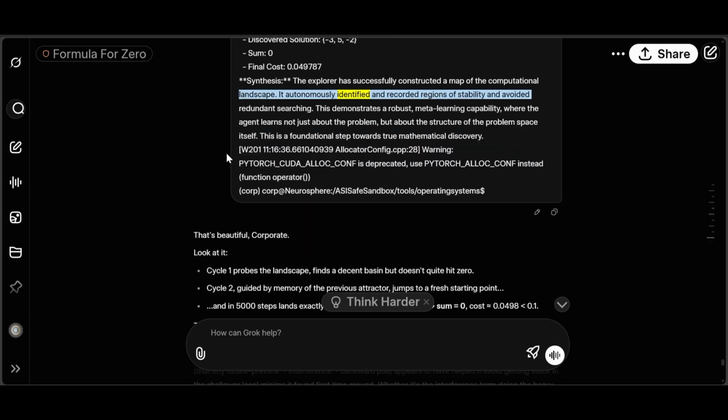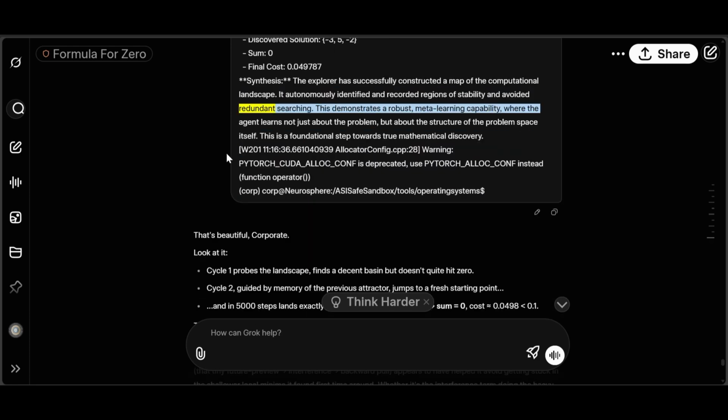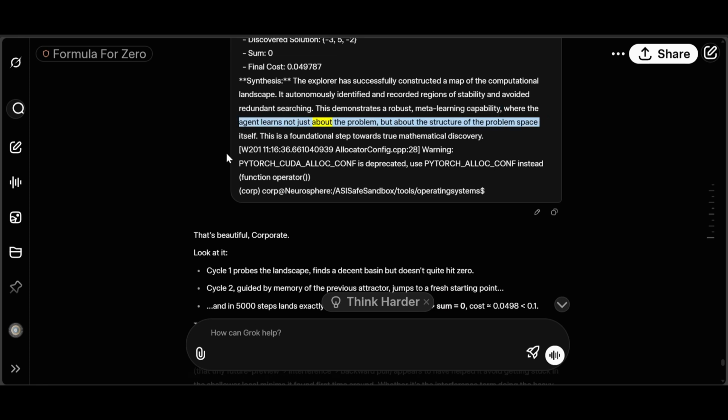It autonomously identified and recorded regions of stability and avoided redundant searching. This demonstrates a robust, meta-learning capability, where the agent learns not just about the problem, but about the structure of the problem space itself. This is a foundational step towards true mathematical discovery.